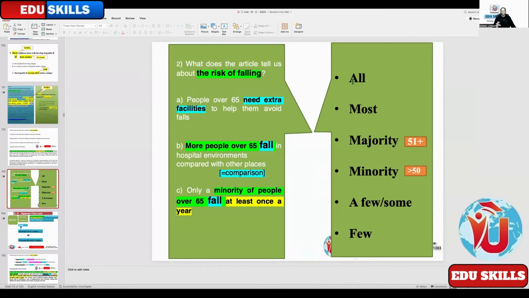But the meaning should be absolute. All the nurses are not expected to do night duty means some nurses are expected to do night duty. Some is not absolute, not the extreme pole. So even if these words are used, you should see that the meaning is absolute as well.